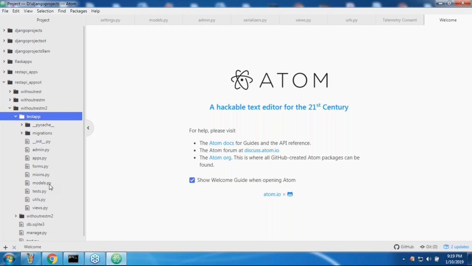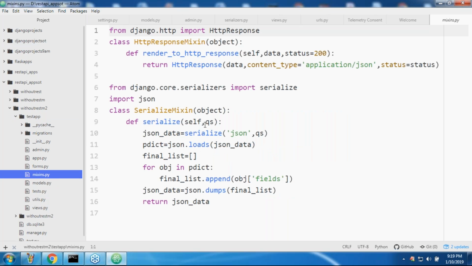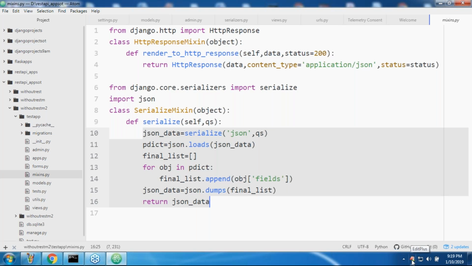In the serializers mixins, who wrote this total code? The programmer, we wrote this total code. But with DRF we are not required to write this much code. You can expect that by default support from the DRF. Inbuilt serializers are available.